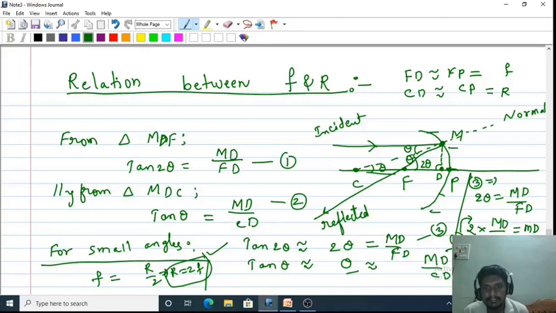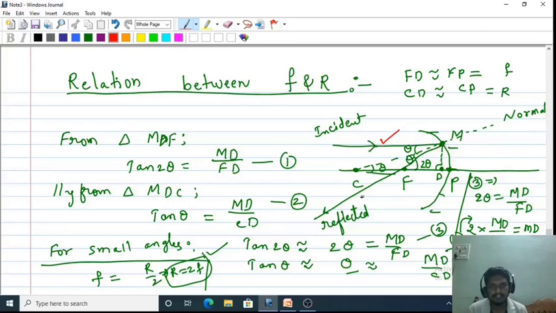Okay, so here the next, I think you understand. So how to derive the relation? I have taken a single ray of light, which is parallel to the principal axis.